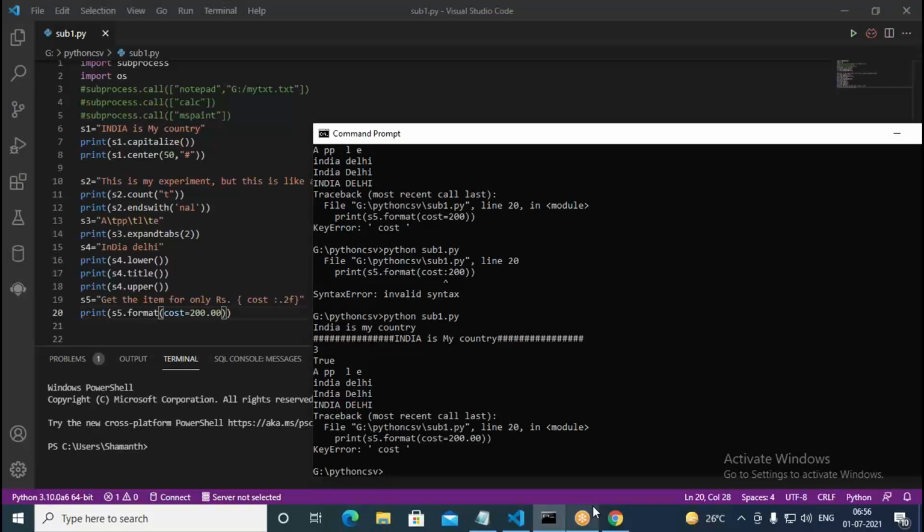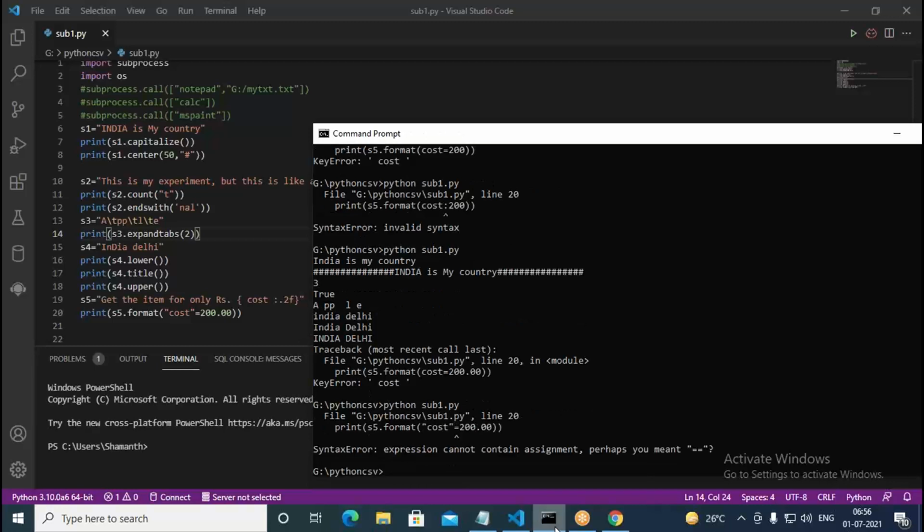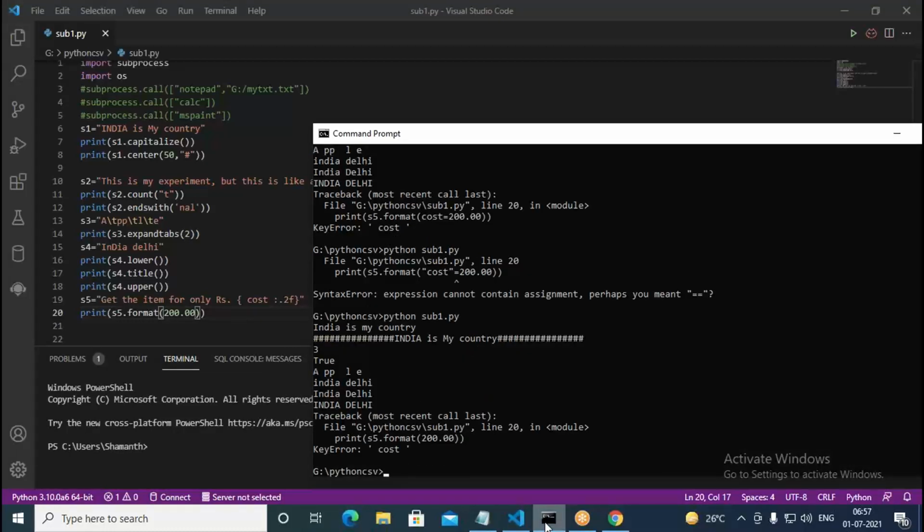Specified cost, that is correct. Cost colon we specified here. Cost key error, it says.